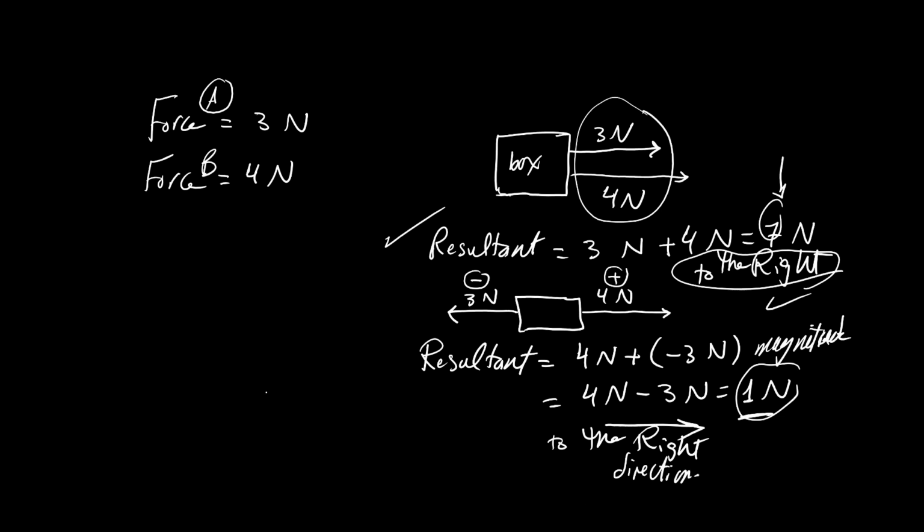What if the two forces are perpendicular like this? For example, here, this box is affected by a force of 4 Newton to the right and another force of 3 Newton upward. How to get the resultant here?